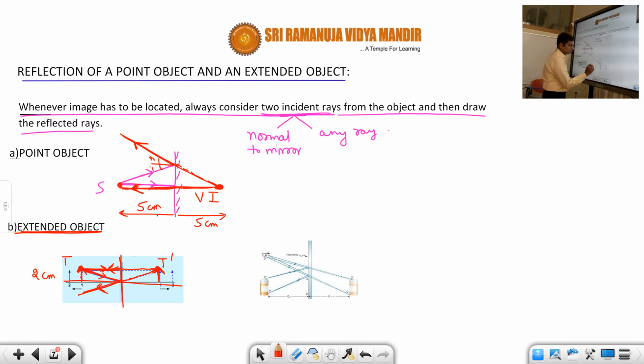Here you can see, students, there is a bottle whose image has to be located. We'll identify two points. Let us say this is the top point and this is the bottom point. First locate the image of the top point, because we already know the procedure for locating a point object. For that we'll take two rays. Here you can see on the screen there are two rays.